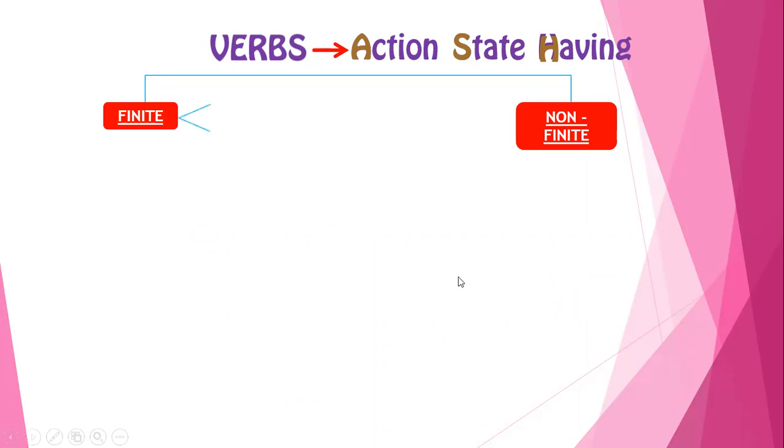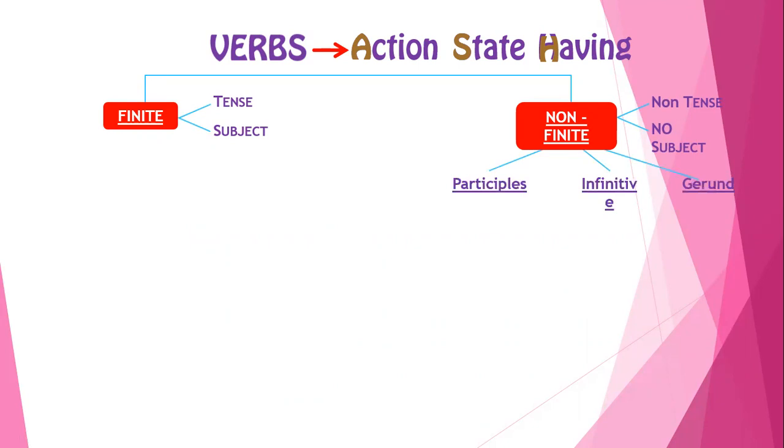A finite verb can form a tense, while a non-finite verb does not form a tense. In the non-finites, we have learned the PIG method, that is, participles, infinitives, and gerund, where infinitive is the easiest form of the non-finite verb, that is, to plus any verb can form an infinitive.